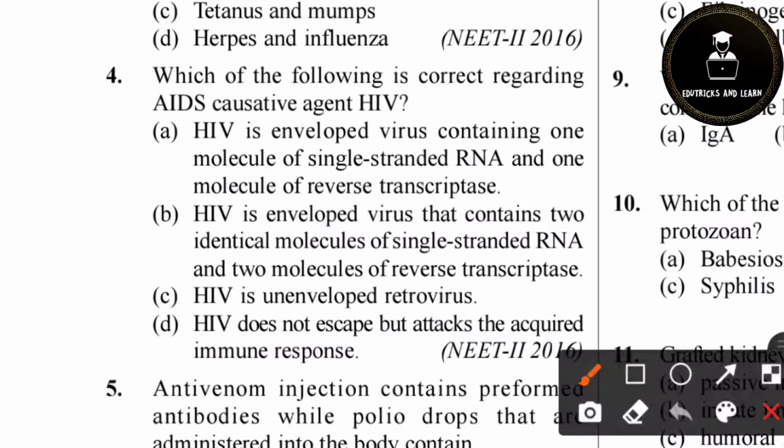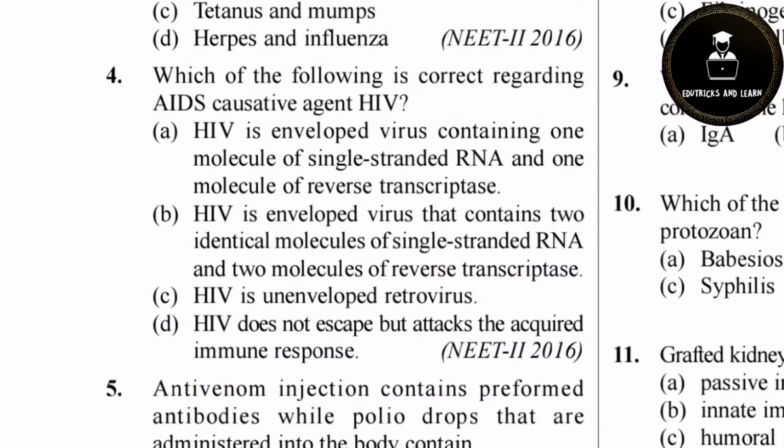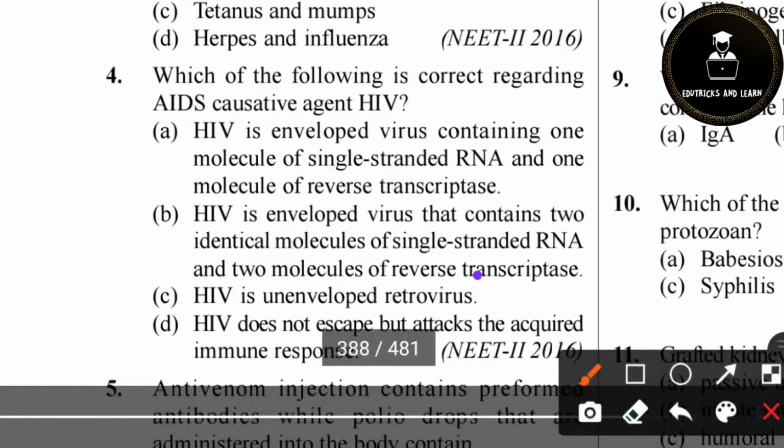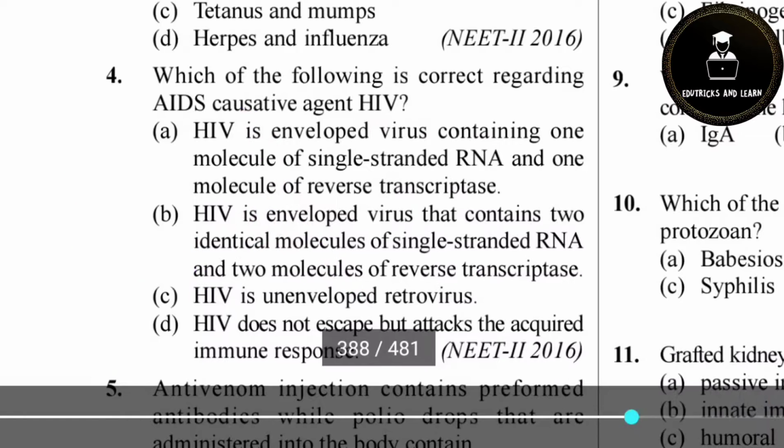Option D: HIV attacks the acquired immune system, which has specific memory and fights specific diseases. So option D is also correct. There are two correct options here, B and D. Note that.